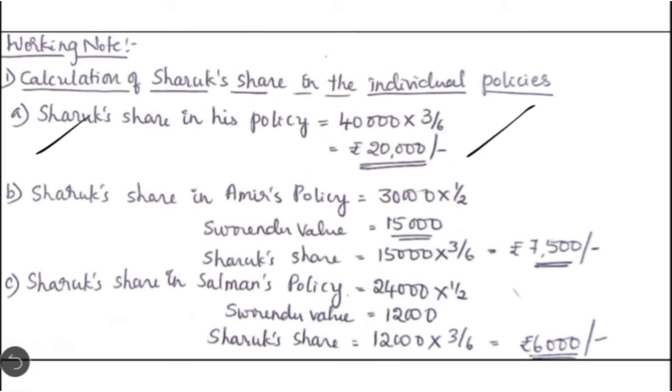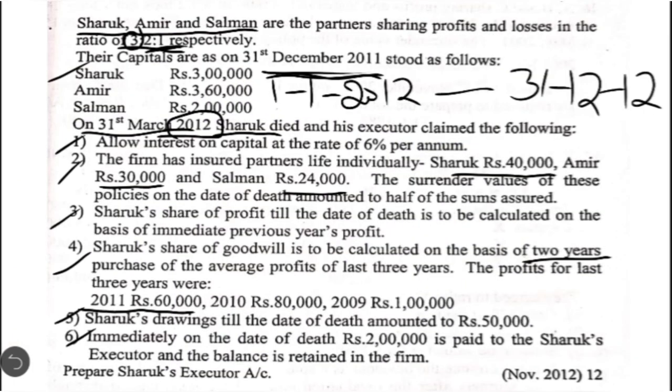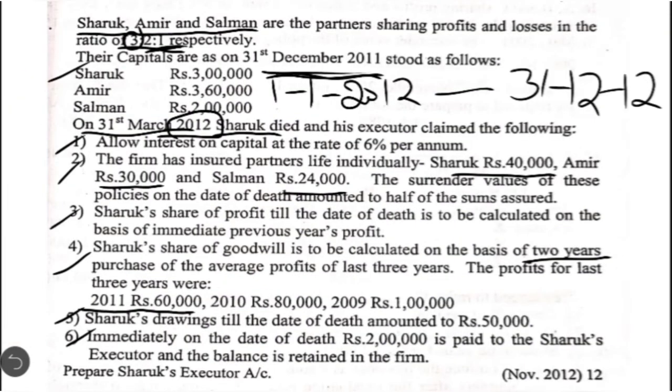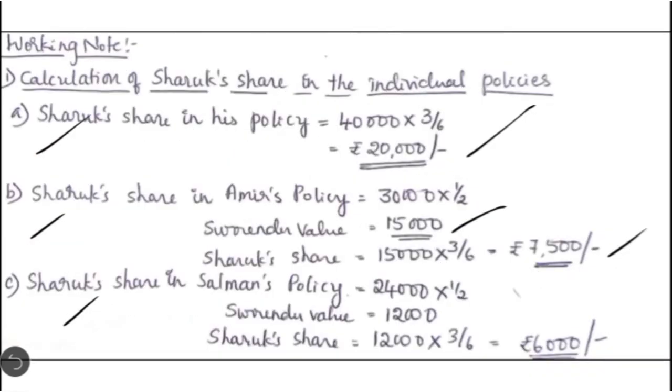Then coming to the second one, the sum assured is 30,000, but the surrender value is half of that, which comes to 15,000 into Shahrukh's share 3 by 6. The amount comes to 7,500. The next point, Shahrukh's share in Salman's policy: sum assured in this case is 24,000 into half, which comes to 12,000 as a surrender value, into 3 by 6, 6,000. So these are the deceased partner's share in the individual policies. So the first working note is over.